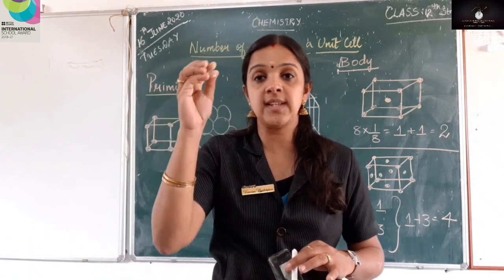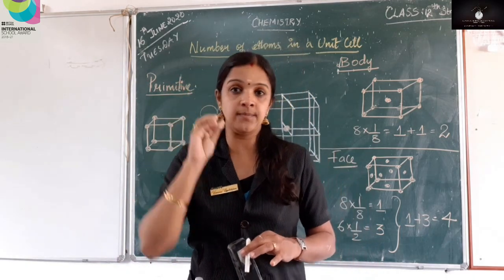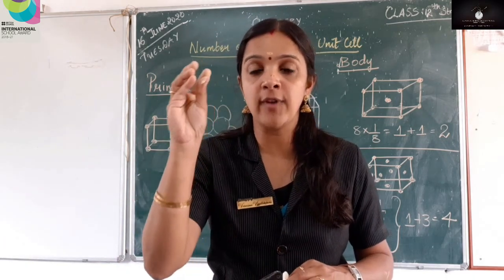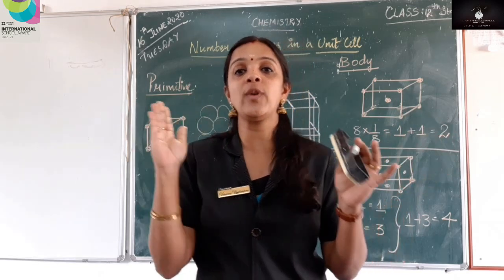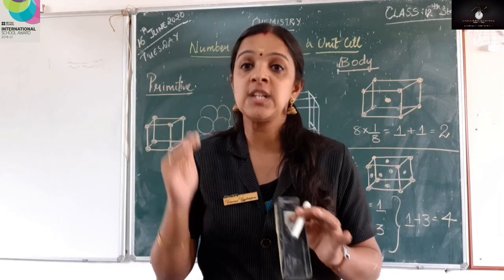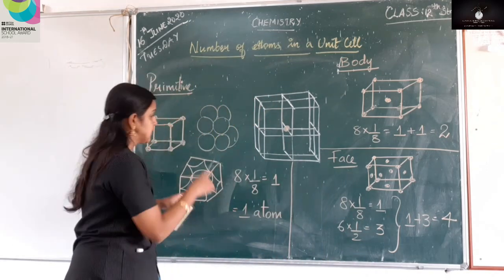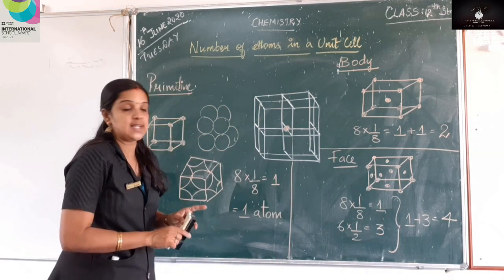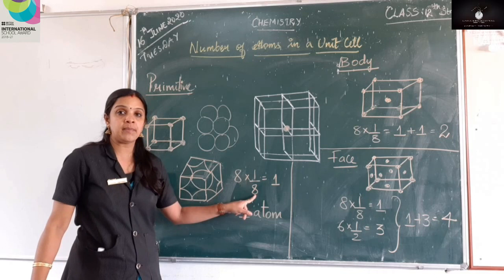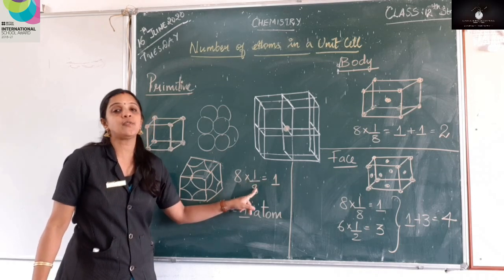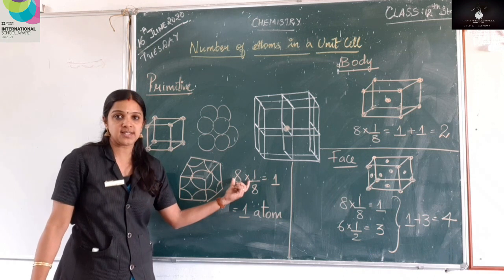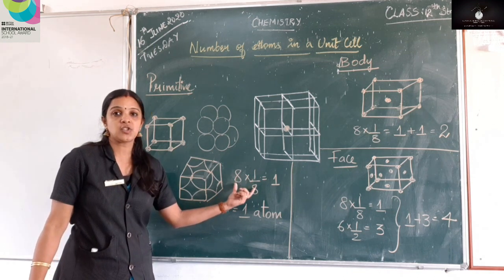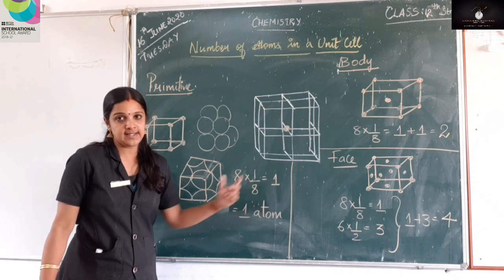So we can say a single atom is contributing only 1/8. And this atom is equally shared by 8 other corners. So when you take a primitive unit cell, 8 into 1 by 8, that is 1 by 8 of an atom is being shared with 8 other unit cells. So when you do the calculation, you get around 1 atom.